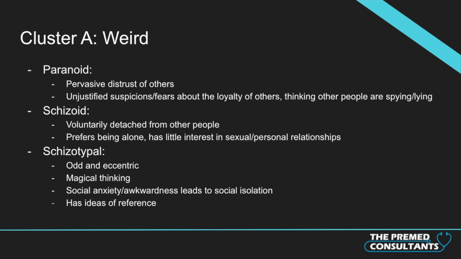And so starting off with cluster A, these are the weird disorders. Paranoid personality disorder is characterized by a pervasive distrust of others. So this is somebody who always thinks that other people are watching them, spying on them, lying about them, and they have unjustified suspicions or fears about the loyalty of others.